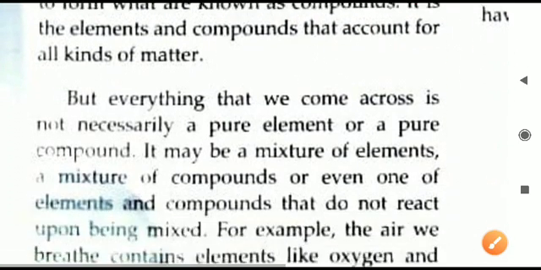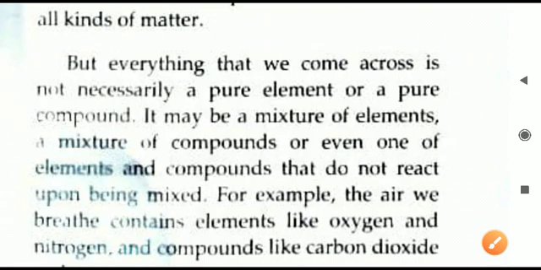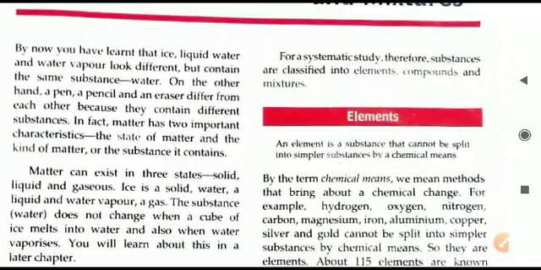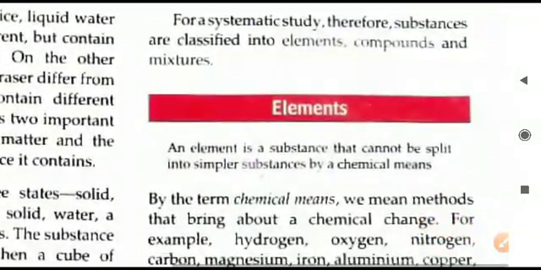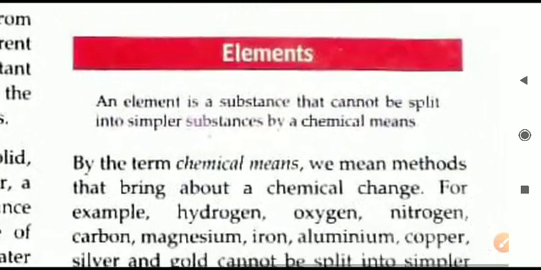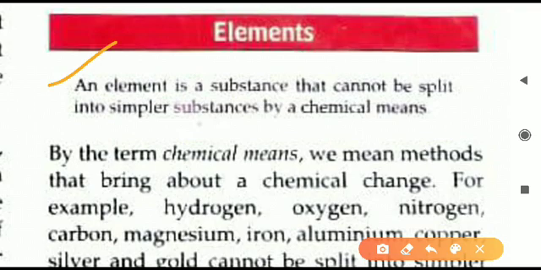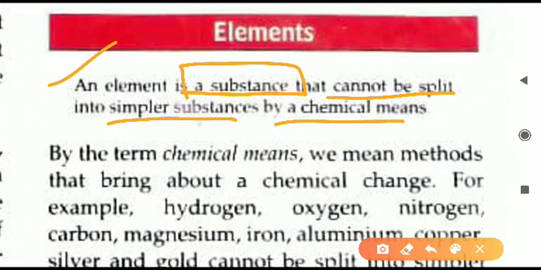As I told you, everything around us is matter, and the simplest form of matter is element. So let us now quickly move to the topic of element, that is on this page. You can read this in the book. Later on you should read the book after the video, then you will understand it better. Now we'll move on to the definition. What is an element? It is any substance which cannot be split into simpler substances by chemical means.